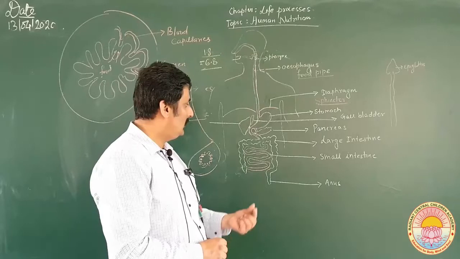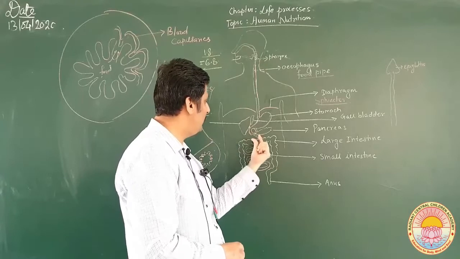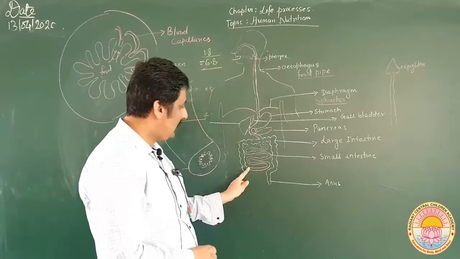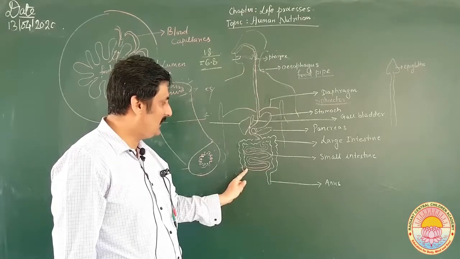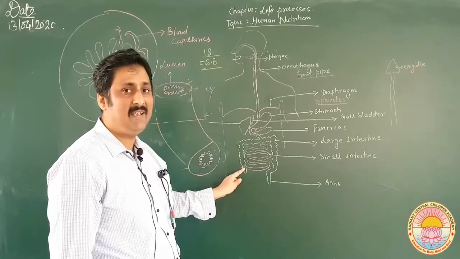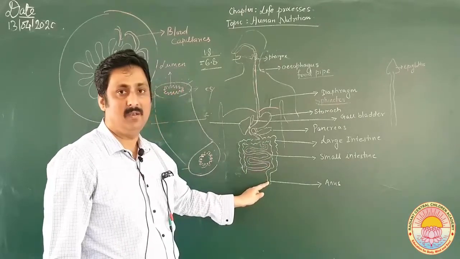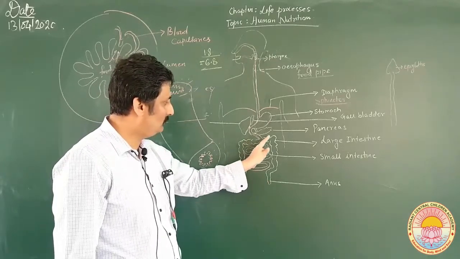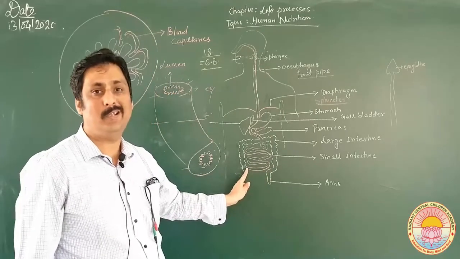Okay, now the waste material. See, the small intestine consists of the duodenum, this is the part which is called the jejunum, and this is the part which is called the ileum. Again, the ileum meets the larger intestine. The large intestine again consists of three parts: cecum, colon, and this is the part which is called the rectum. So naturally a sphincter will also be located here.